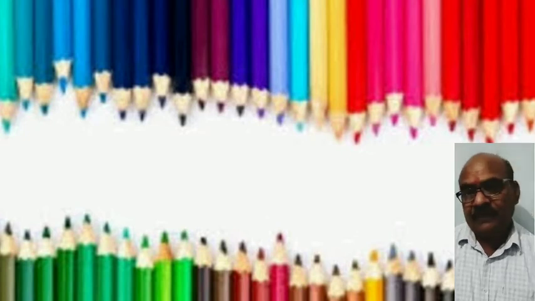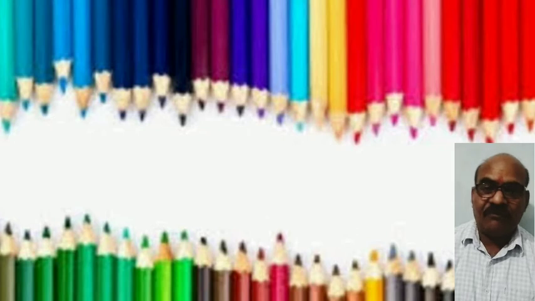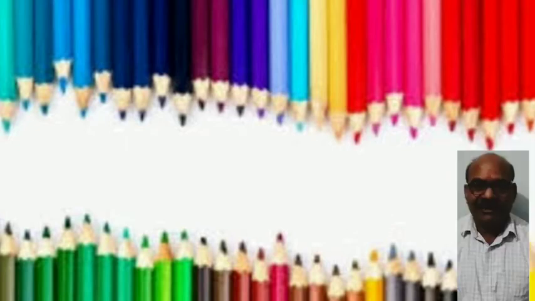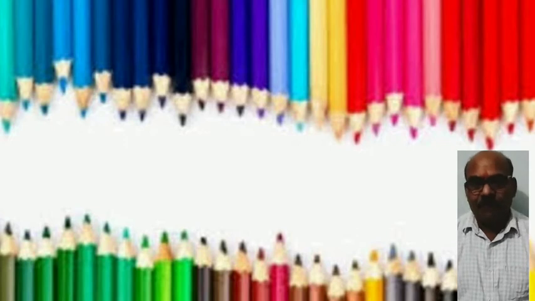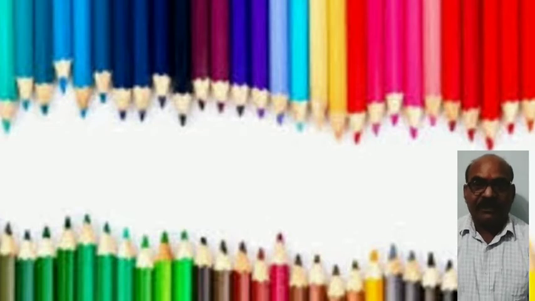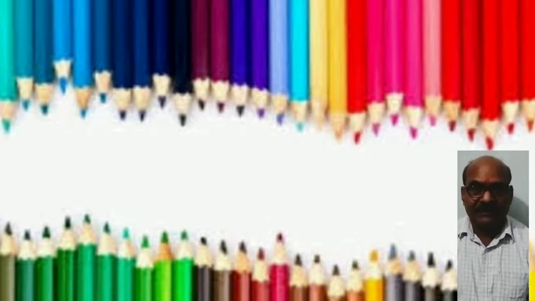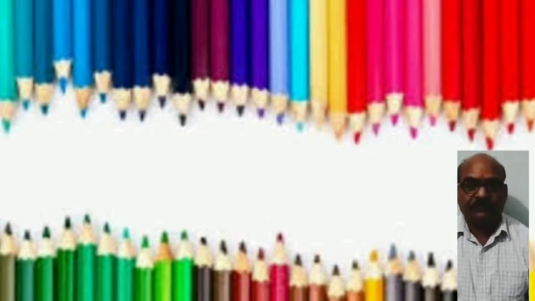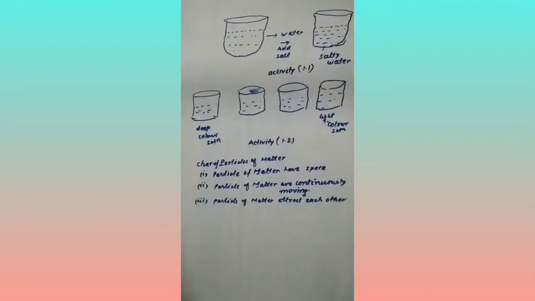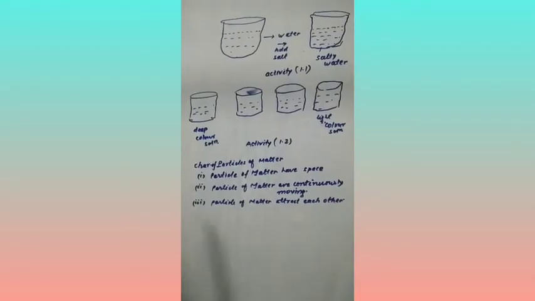Nowadays, matter can be classified on the basis of physical property and chemical property. On the basis of physical property, matter can be classified as solid, liquid and gas, while on the basis of chemical property, matter is classified into element, compound and mixture. Physically, matter can be summarized by the following two facts. Matter is made of particles, and the particles of matter are very small.